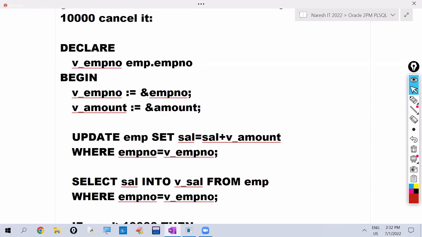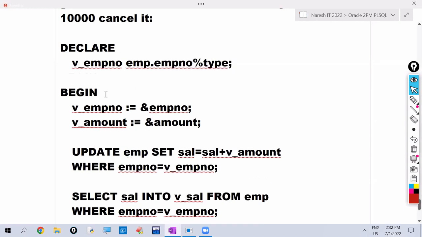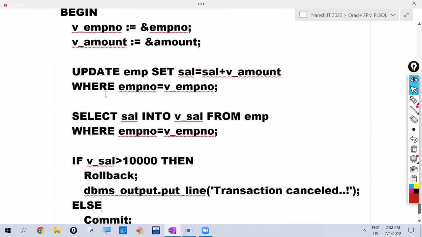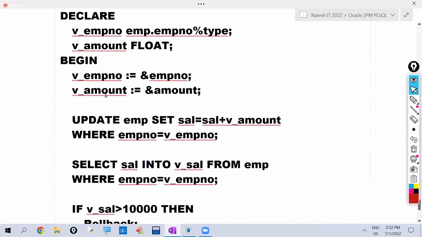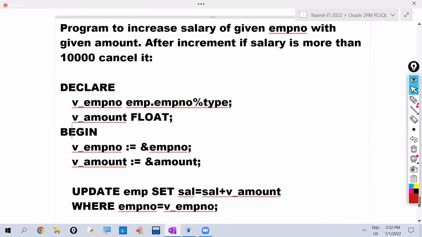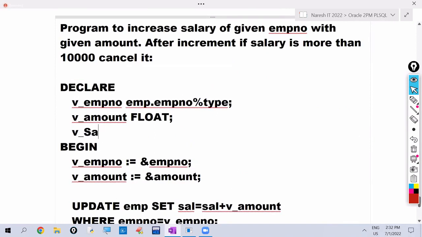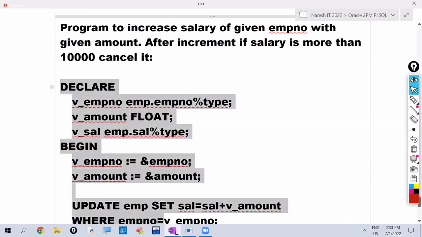EMP.employee_number%TYPE. Next, V_amount. The V_amount variable we are declaring as float type. Variables are declared here. V_salary is also there. V_salary, which type? EMP.salary%TYPE. So this is the program.